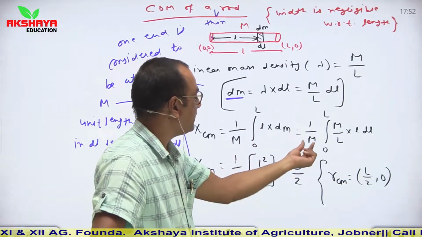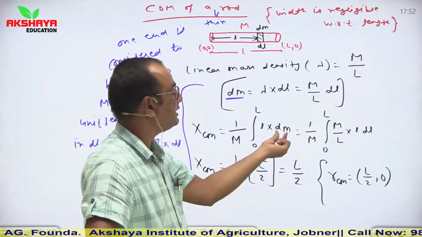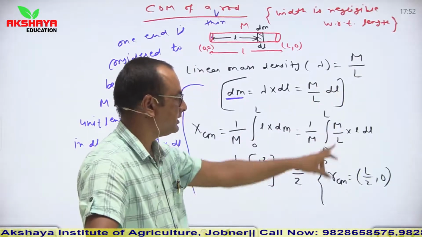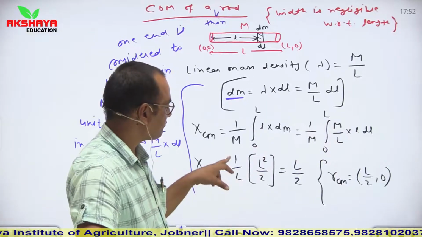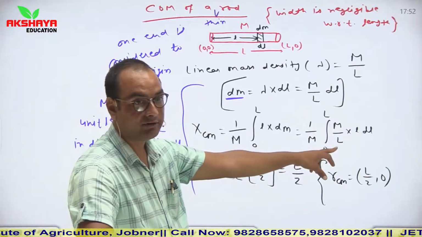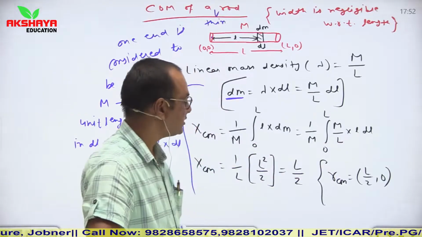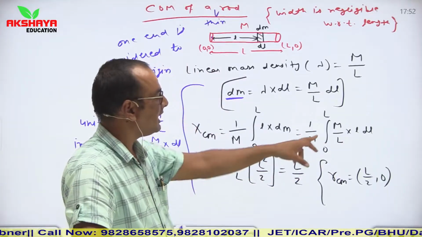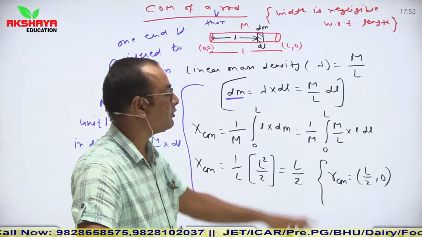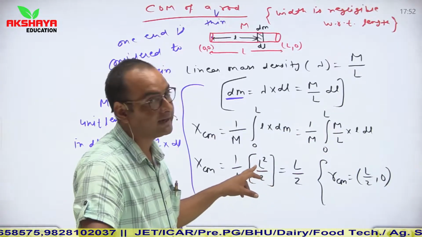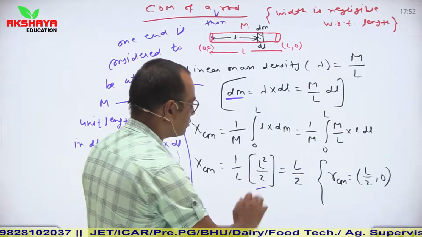So 1 upon M is outside, and the value of dm is capital M upon L into dl. So capital M upon L, see, M cancels out. So it is 1 upon L, which is taken outside of the integration, and simply we are integrating L with respect to dl. So it is L square by 2, and if we place the upper limit and lower limit, then it becomes L square by 2 minus 0, or I can directly place L square by 2.